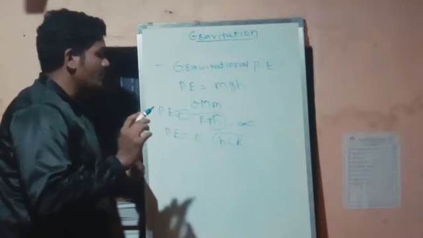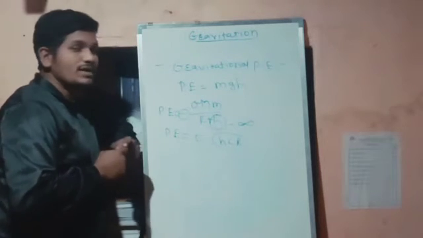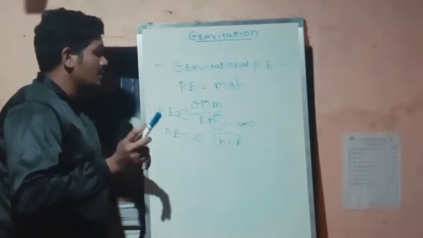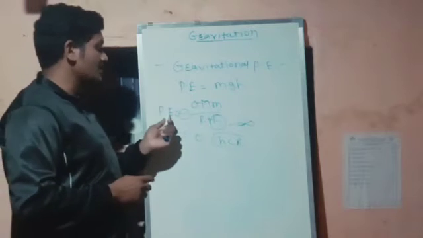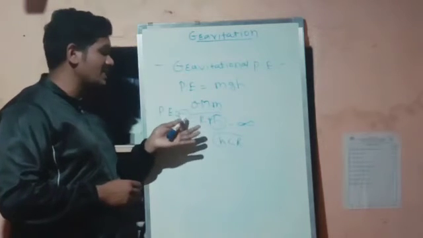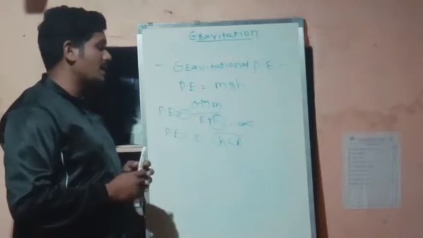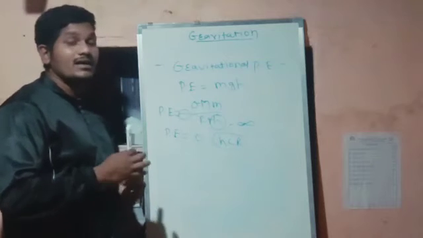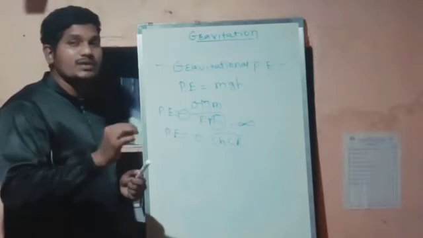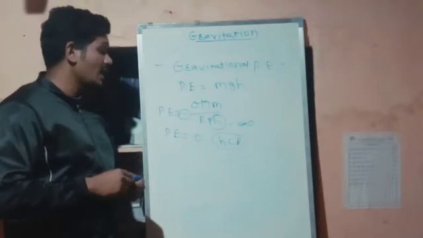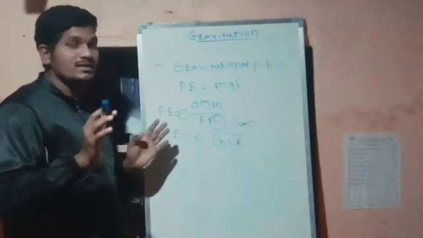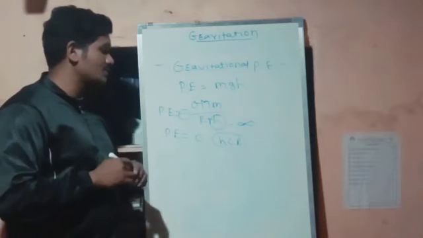Now we have to study only two things here. First of all, you have to keep in mind the formula, that the gravitational potential energy is minus GMm by r plus h, and when the object is situated at infinity from the Earth's surface, it will be 0, and you have to write the reason for the negative sign.